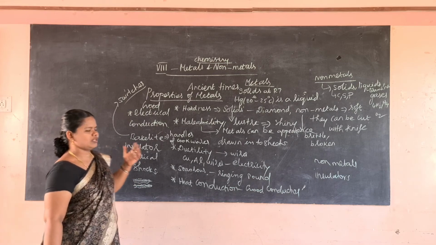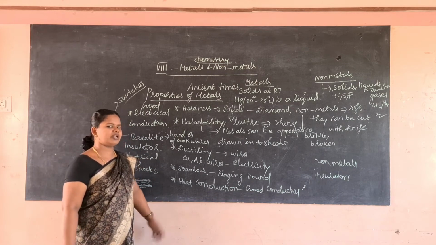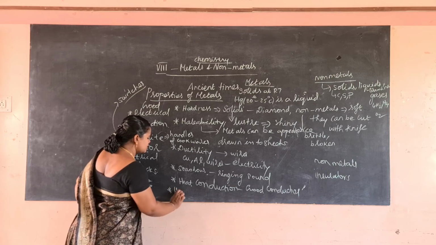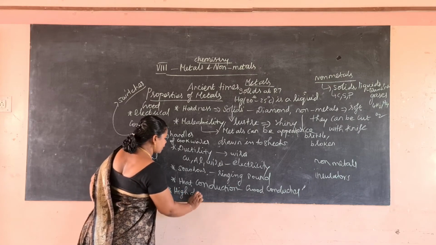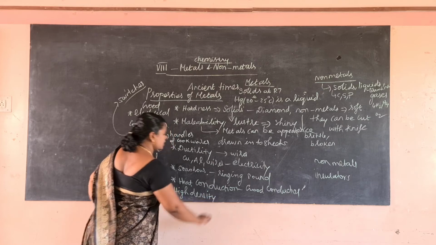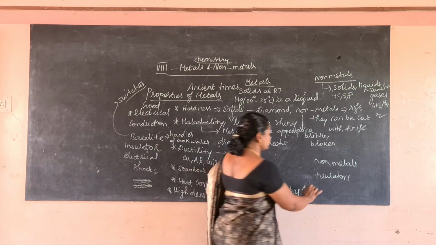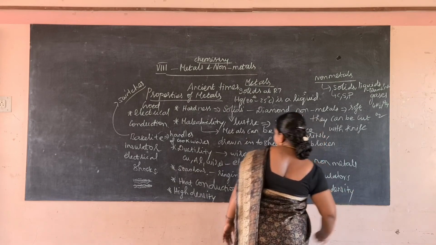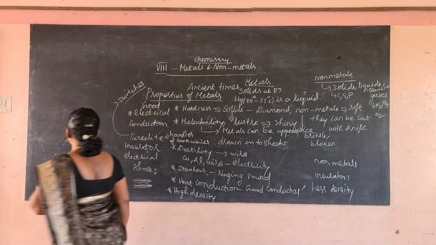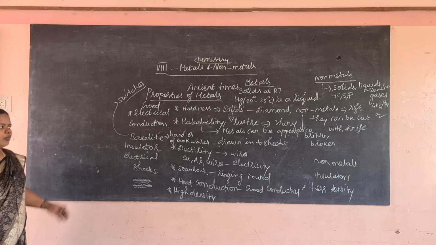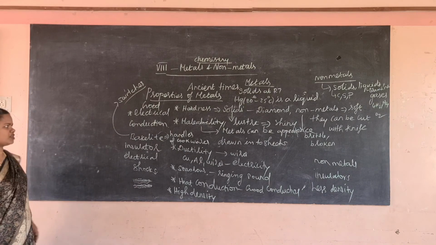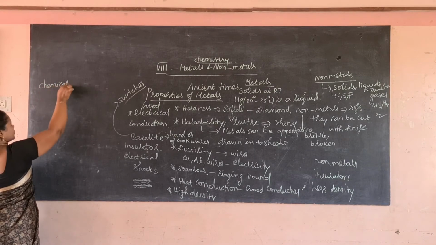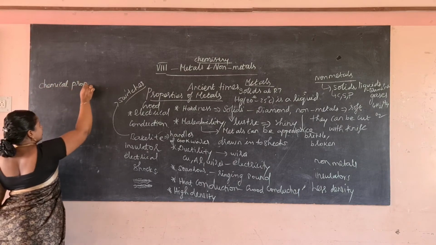Metals have good luster and non-metals won't have good luster. Another important property is that metals have high density, and non-metals have less density. Now we have seen all the physical properties of metals. Now we will see some chemical properties of metals.